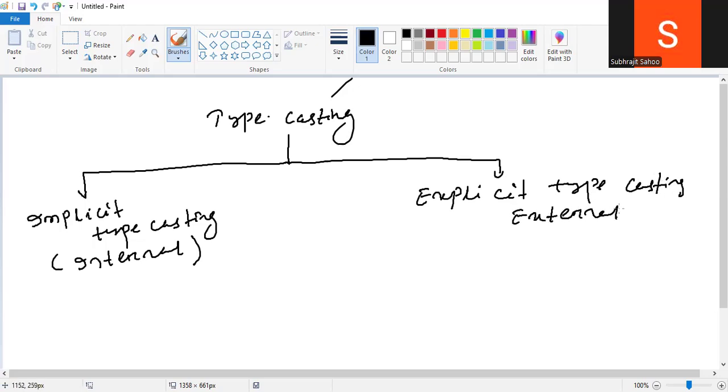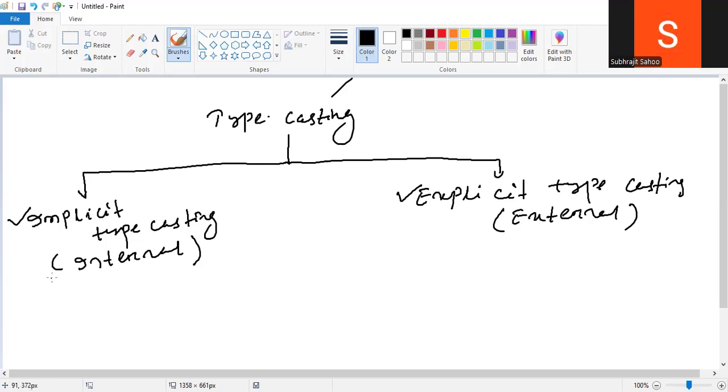But the more preferable terminology is explicit and implicit. For our understanding, we are using the terms internal typecasting and external typecasting. But in programming languages, in every book and every internet site, you will find the technical terms implicit typecasting and explicit typecasting.